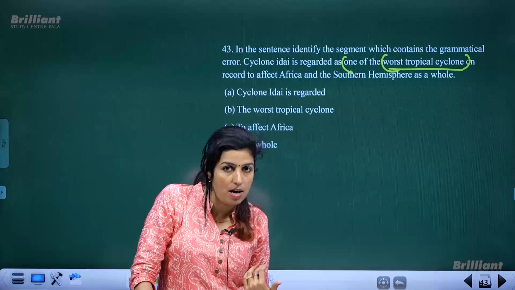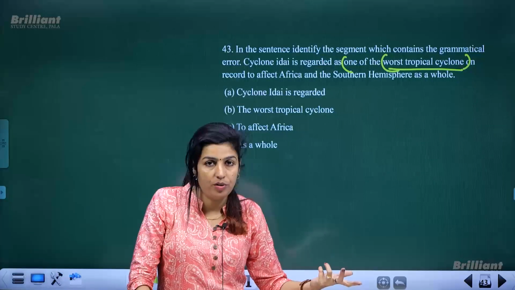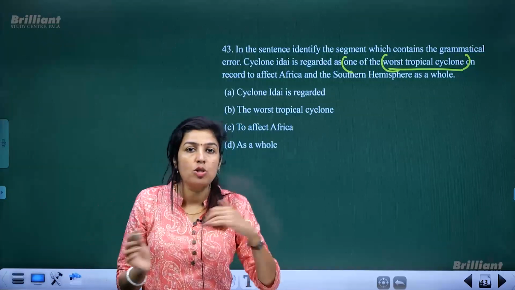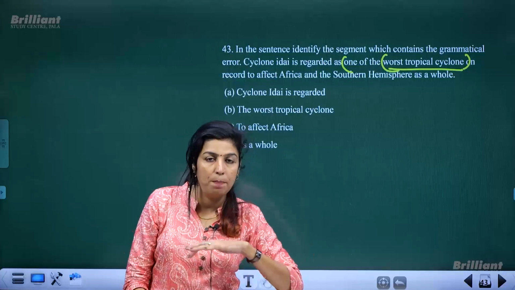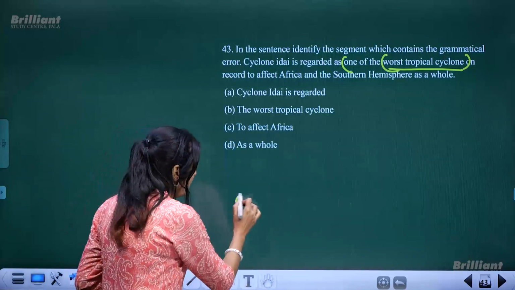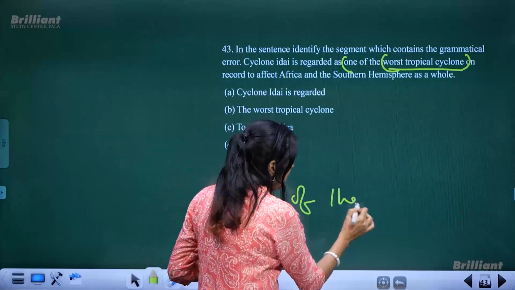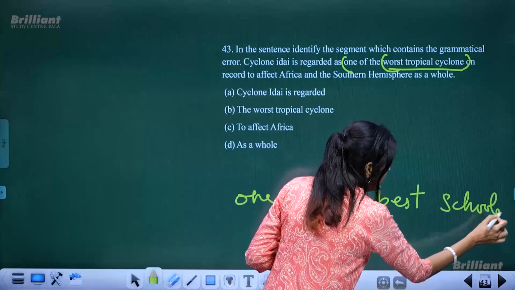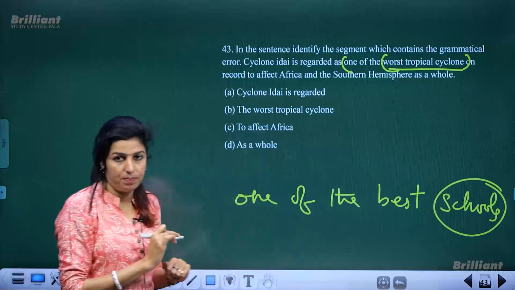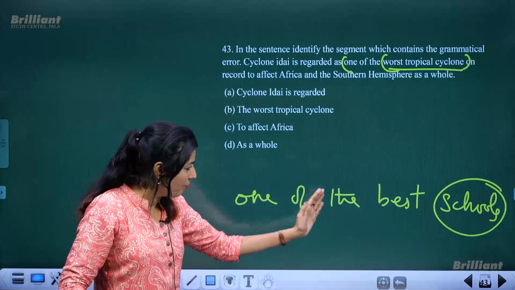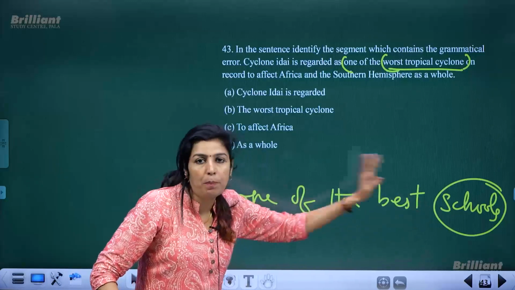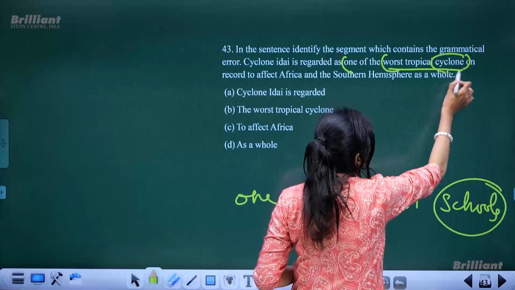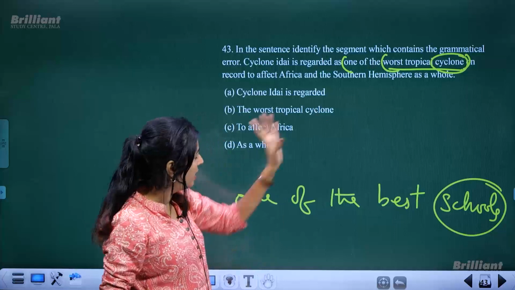When I am asked to use one of the, if I am supposed to construct sentences, I have to choose it like this. One of the best schools. I work in one of the best schools, plural. So this should be plural to make it sensible. So when you use this term, one of the, that noun should be in plural. See here, one of the worst tropical cyclones, this should have been plural. Okay, so that is where the thing has gone wrong.